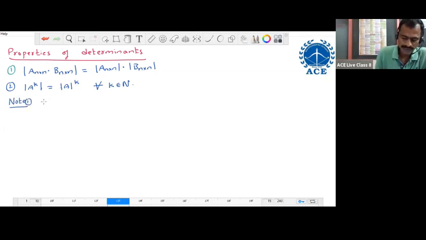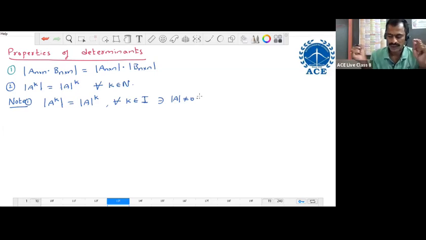Note point number 1. Determinant of A power k equals determinant of A, power k, for all k belongs to I, where I means the set of all integers, such that determinant of A is not equal to 0. It is a condition. For negative integers also, we can take the power of A as the power of the determinant when determinant is not equal to 0. But for all positive integer powers, determinant of A power k equals determinant of A, power k.